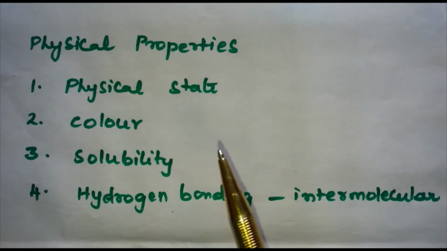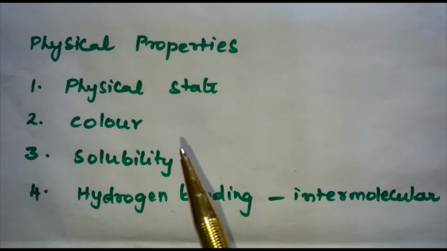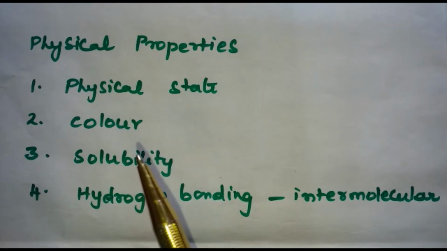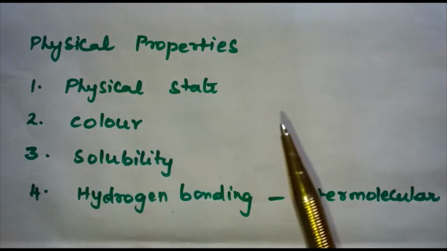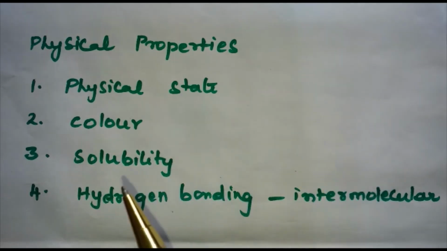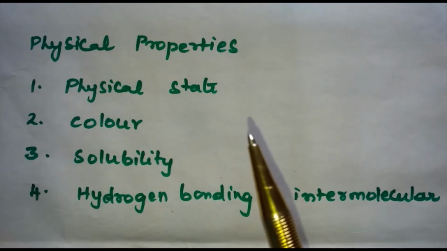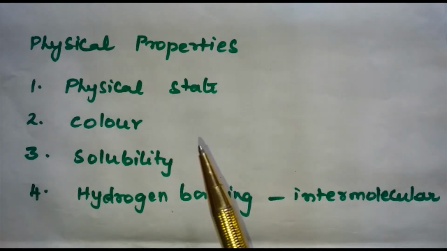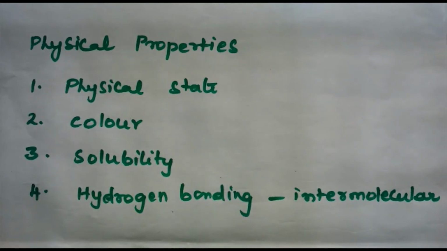Amines are soluble in organic solvents like alcohol, ether and benzene. Alcohols are more polar than amines, and they form stronger intermolecular hydrogen bonding than amines.